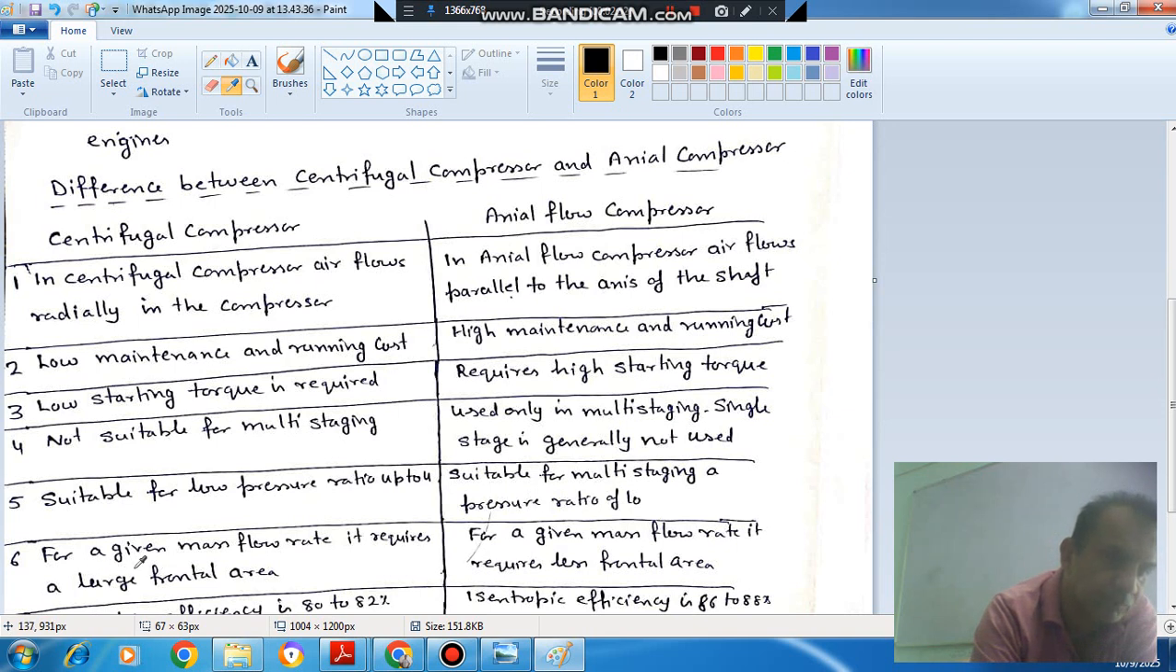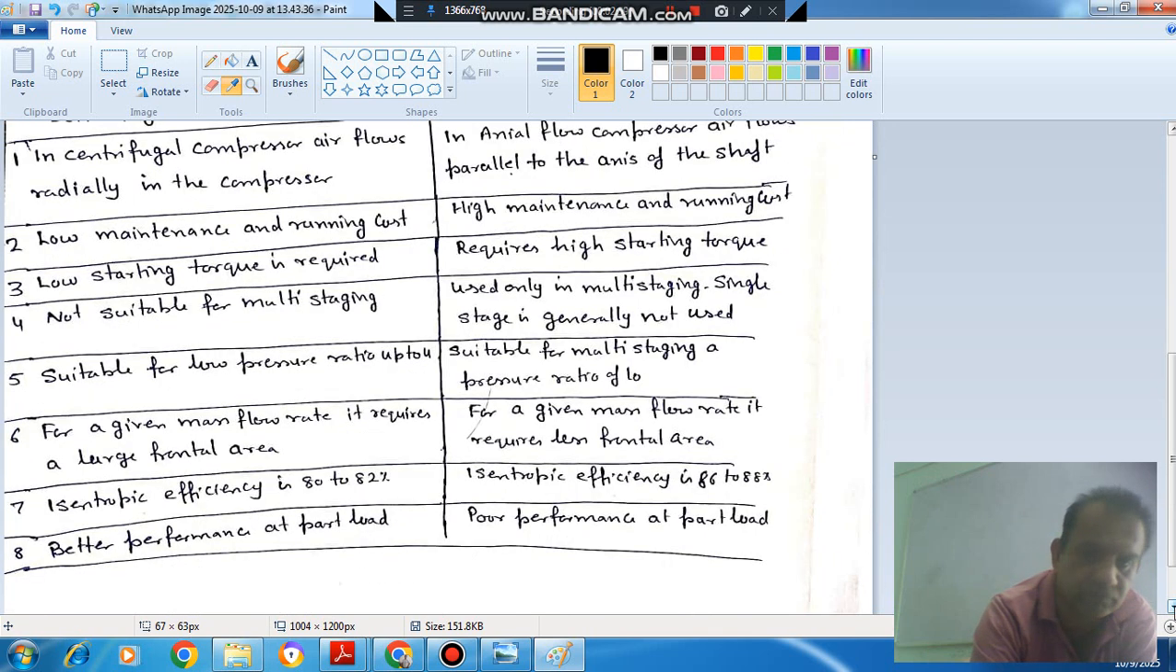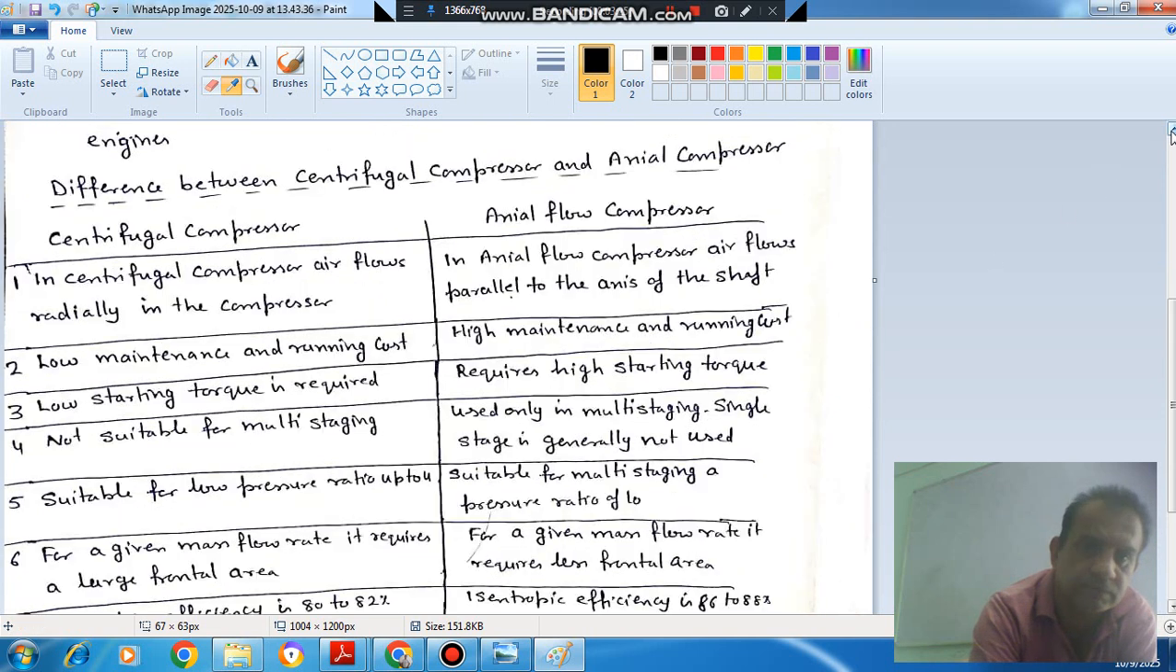Next is, for a given mass flow rate, centrifugal compressor requires large frontal area. For a given mass flow rate, axial compressor requires less frontal area. Seventh difference is isentropic efficiency is approximately 80 to 82% for centrifugal, and for axial the isentropic efficiency is higher, 86 to 88%. And eighth difference is better performance at part load for centrifugal, and axial flow compressors have poor performance at part load. So these are the main differences between centrifugal compressor and axial flow compressor.